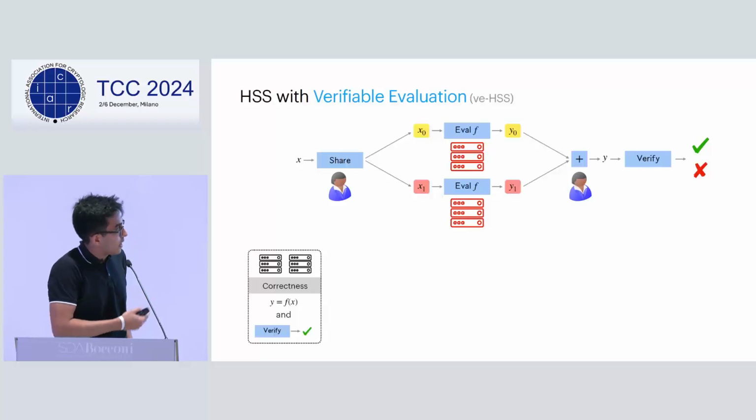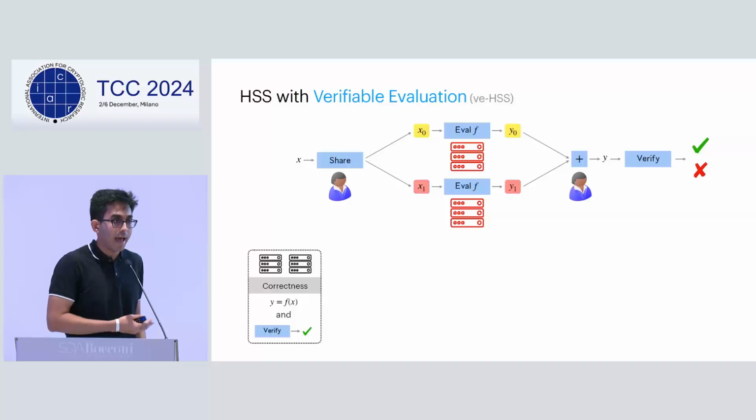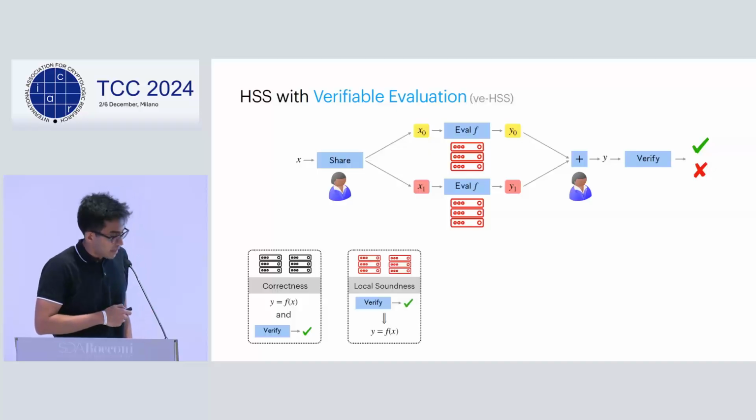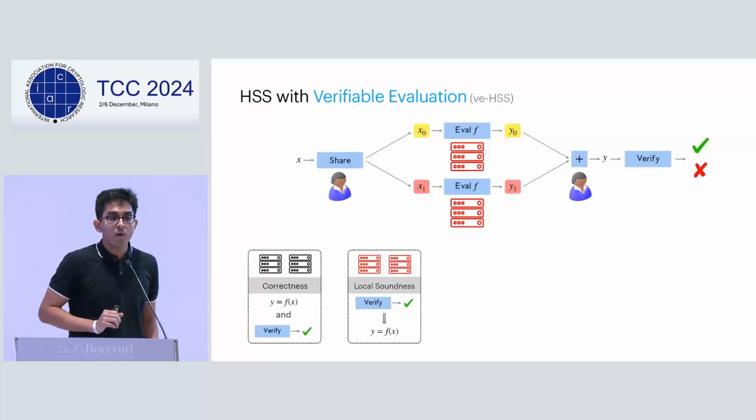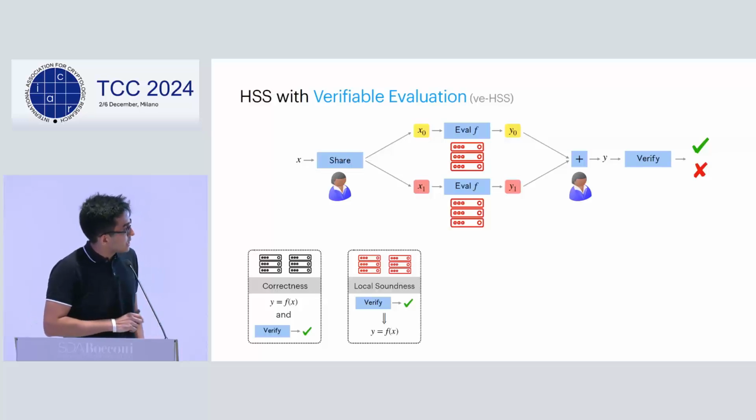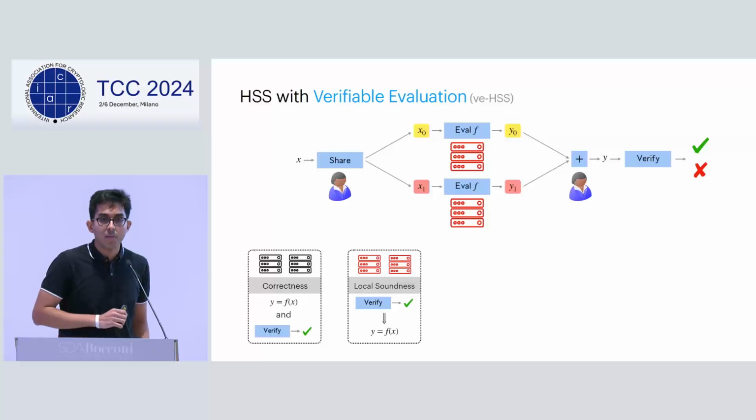So obviously, if the servers are honest, we want the output to reconstruct to the function output and for the verification to succeed. But what we require now is what we call local soundness, which is: if the client can successfully verify the output, then it is convinced that the output is actually f of x, where x is its input and f is the function it wanted to compute.